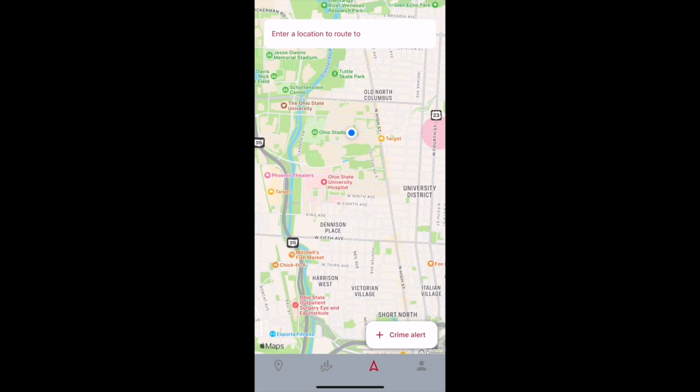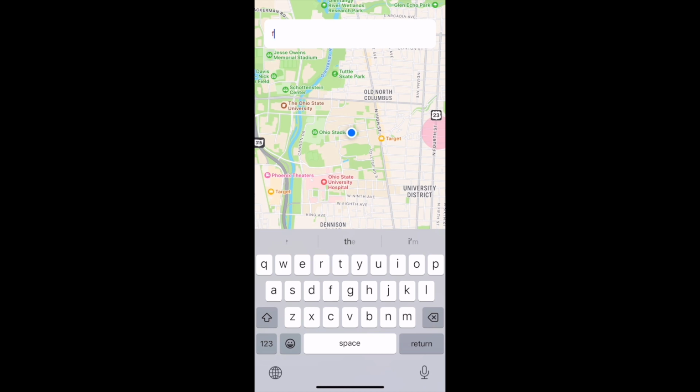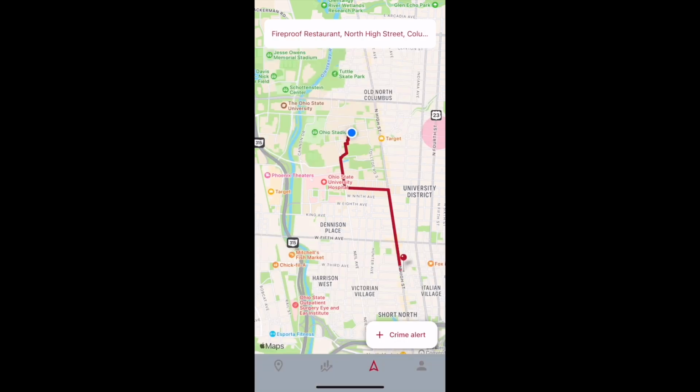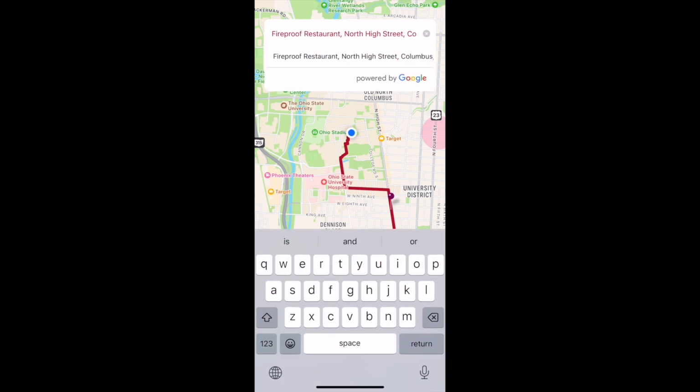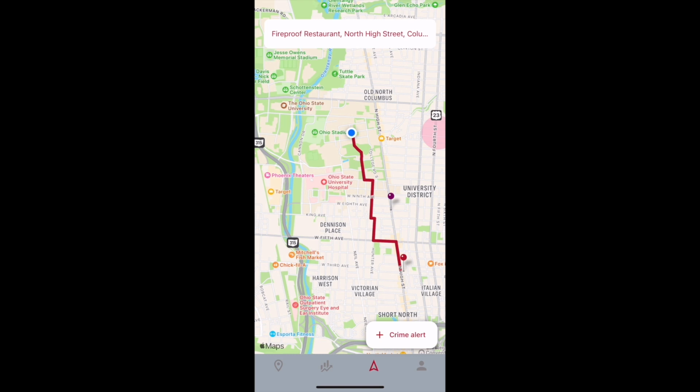For example, let's say we're currently at 18th Avenue and we wanted to go to the Fireproof restaurant in Shore North. As you can see, Google initially provides the most optimal route. However, if there is a real-time crime marker on that route, our algorithm redefines the route to avoid these crime markers and provide a safer alternative.